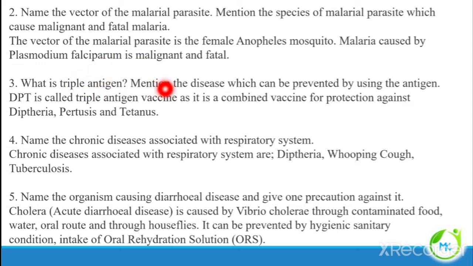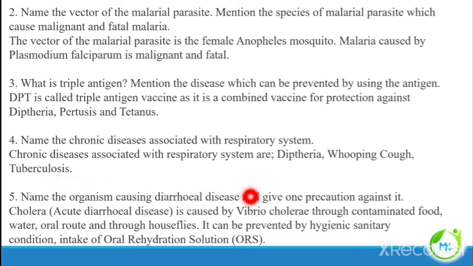What is triple antigen? Mention the disease which can be prevented by using the antigen. So DPT is referred to as triple antigen. It is a combined vaccine and it is used for protection against 3 different diseases: diphtheria, pertussis, tetanus. Name the chronic disease associated with the respiratory system. The chronic diseases associated with the respiratory system are diphtheria, whooping cough and tuberculosis.